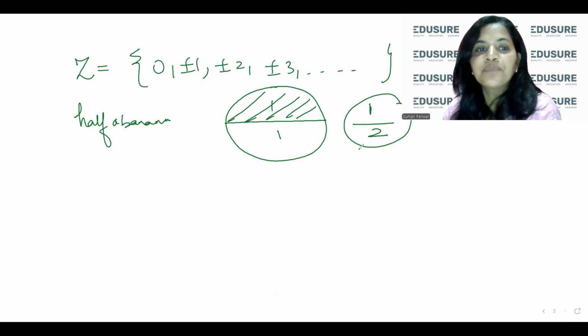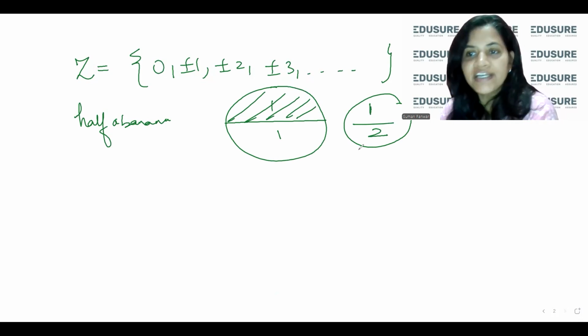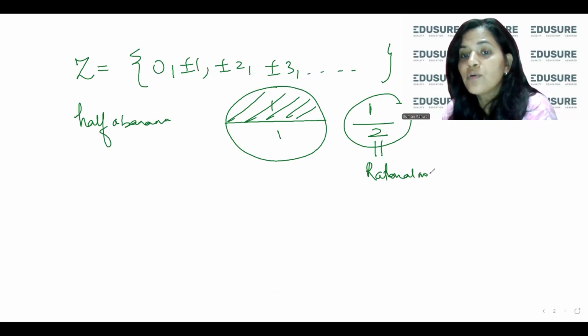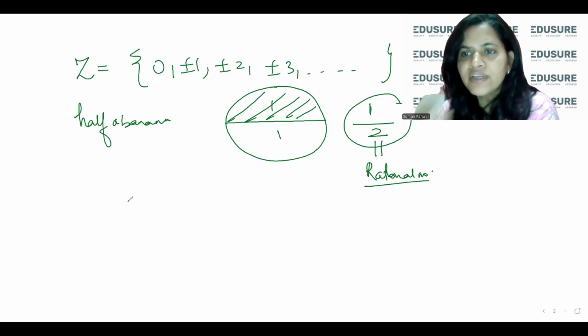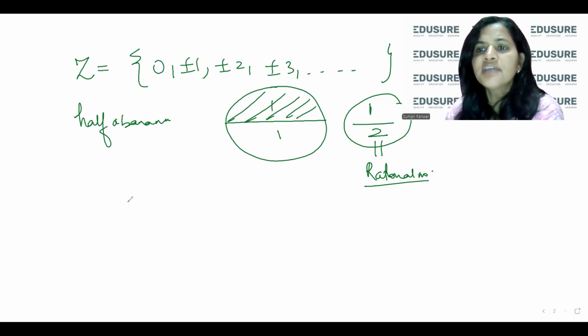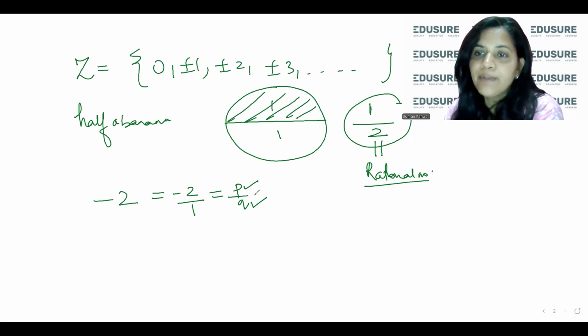So this is neither a natural number nor a negative integer. It is not zero also. So what is it? These kinds of numbers are known as rational numbers. Obviously every natural number and every integer is a rational number, because suppose you take -2 as a negative integer and divide it by 1, it is of the form p upon q, an integer divided by an integer.